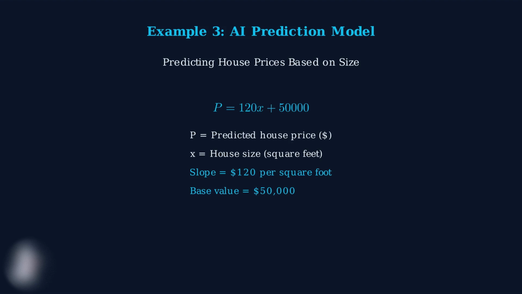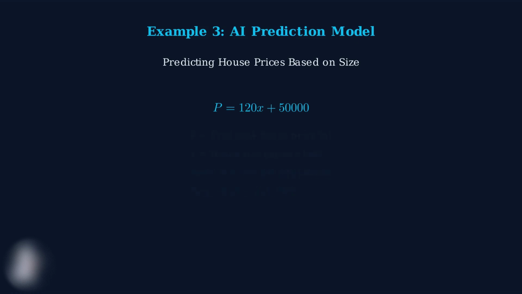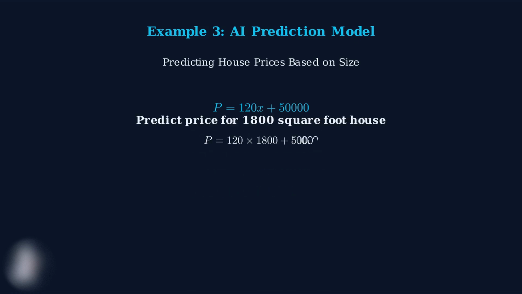The slope of 120 means that each additional square foot adds $120 to the house value. The y-intercept of 50,000 represents the base value of the property, regardless of size. The AI system needs to predict the price of an 1,800 square foot house. We substitute 1,800 for x in our prediction equation.